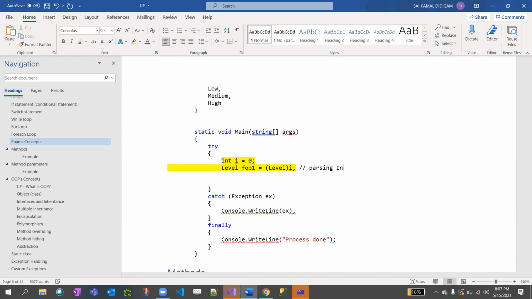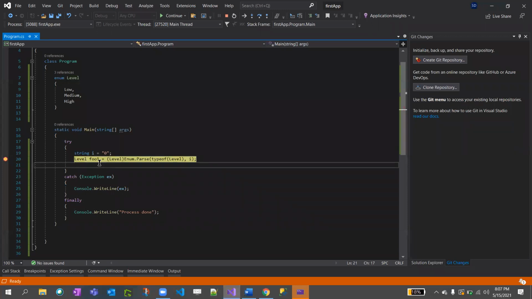Parsing integer, right? So yeah, now this one got executed. Now I'll just press F10. Now I should say low. See?